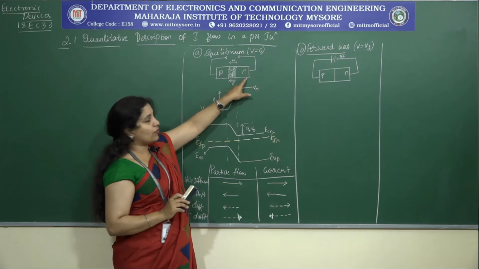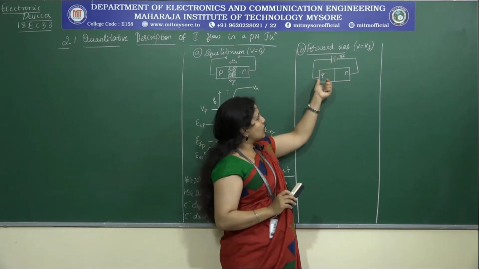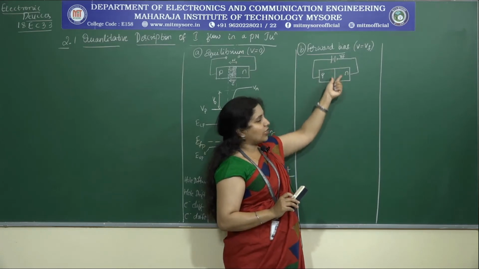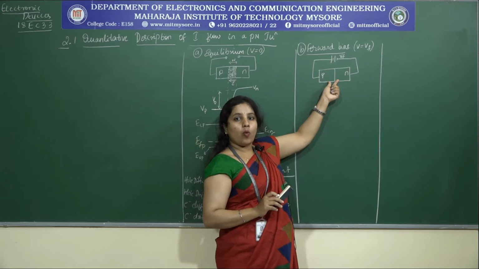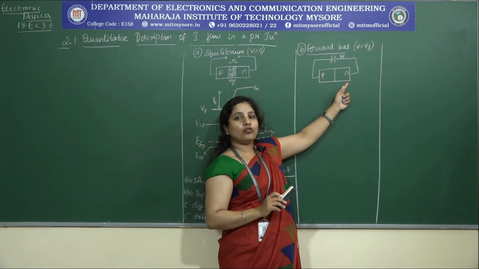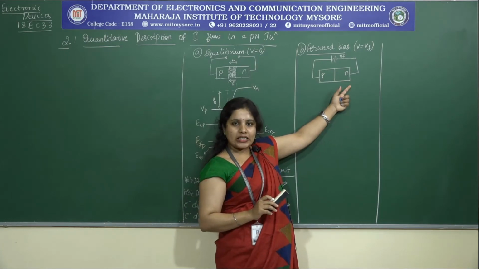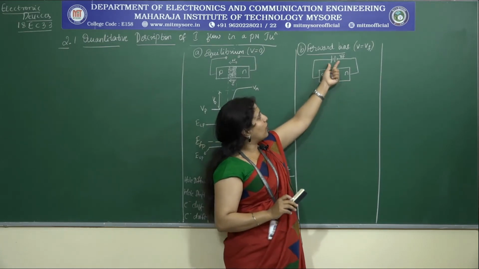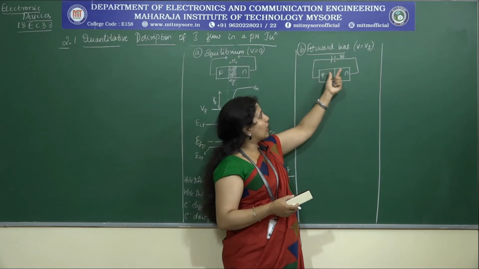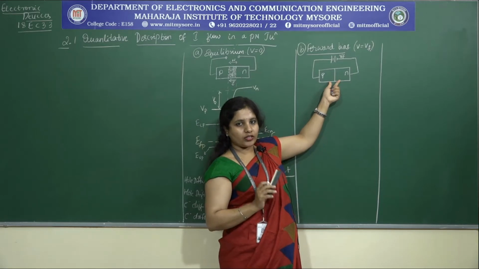Getting my point? So because of this, whatever potential I provide across the PN junction, the complete potential appears across the electrostatic potential or the transition region. Why does that happen? Because the N and P type are moderately or heavily doped, the voltage drop in the P and N type regions is minimal because the resistance offered is less. As a result, whether it is forward bias or reverse bias, however much potential I apply here, the complete potential is observed across the transition region. I hope all of you got these points.